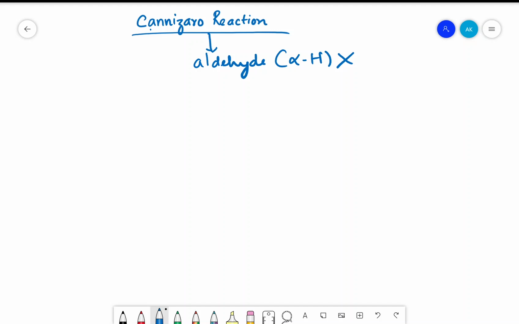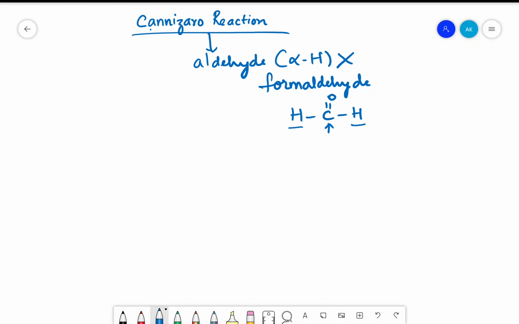What are the examples of aldehyde which do not contain alpha hydrogen? It is formaldehyde. The formula for formaldehyde is HC double bond OH. This is your functional group. There is no alpha carbon attached to it on both the sides, so there is no chance of alpha hydrogen.